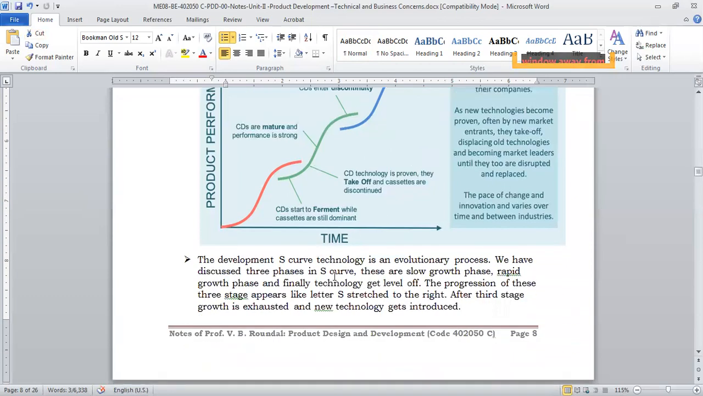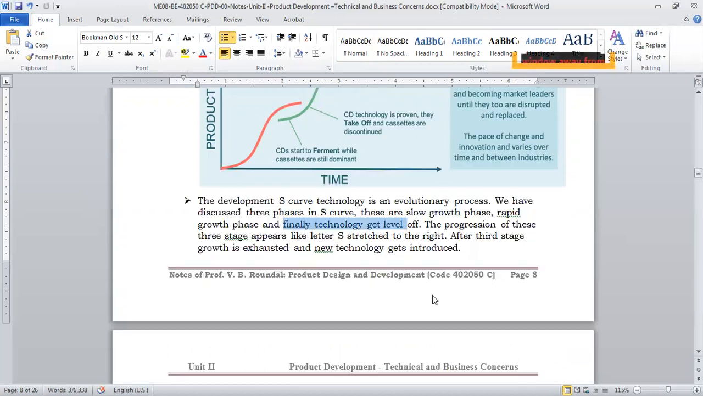Okay, so the development of S-curve technology is evolutionary. As I said, it's an evolution. It is not a one-time process. It keeps evolving, and there are three phases: growth phase, rapid growth, and finally technology levels off.